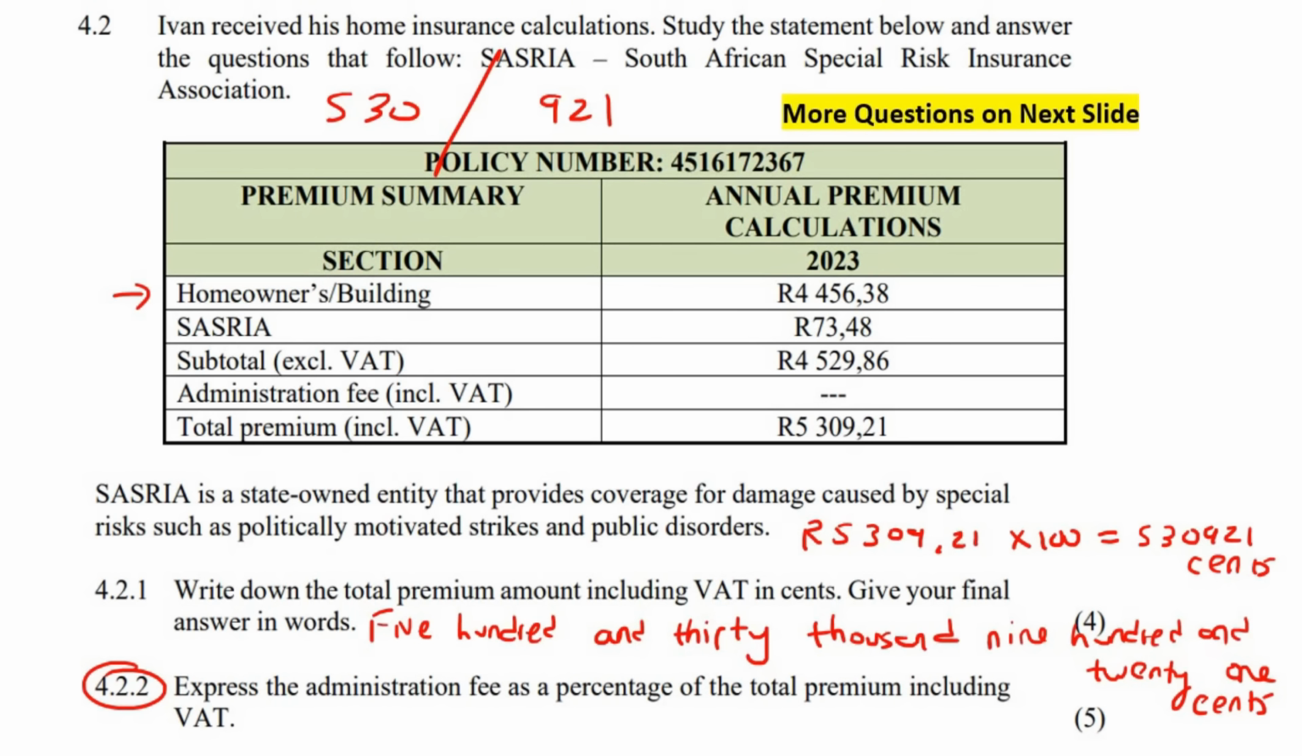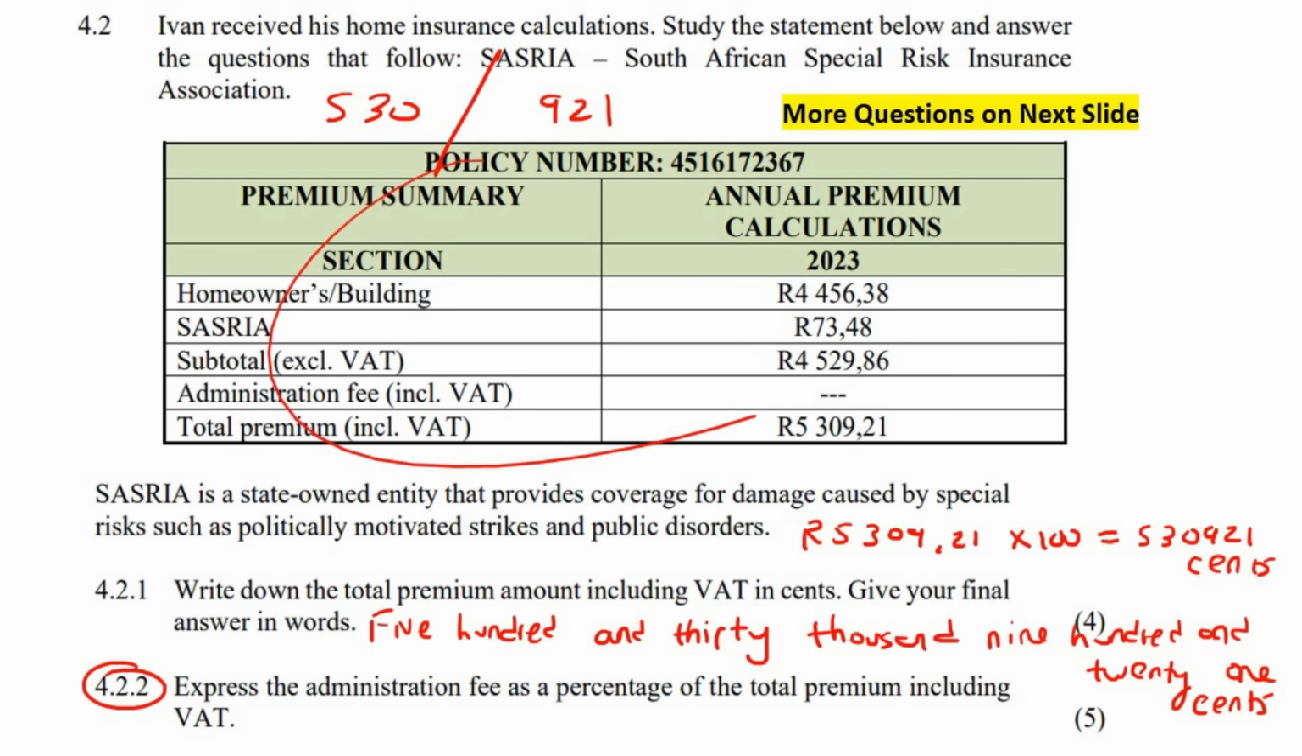You've got a homeowner's building price, then they've got a Sasria price. Okay, so if you add those two numbers together, that gives you the subtotal. Then there is the admin fee, which goes over here, and then you get your total. But now you've got to be careful. There's a little catch here. This number is excluding VAT, but all of these are including VAT. So we need to quickly add VAT to this over here.